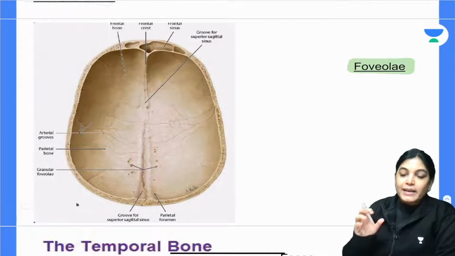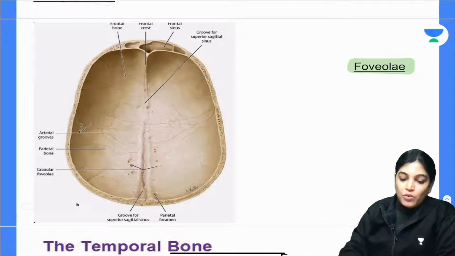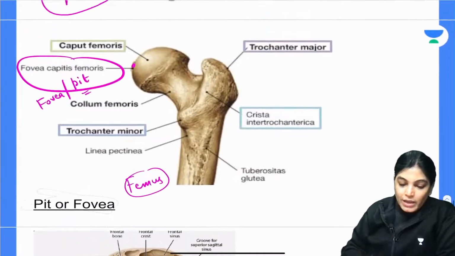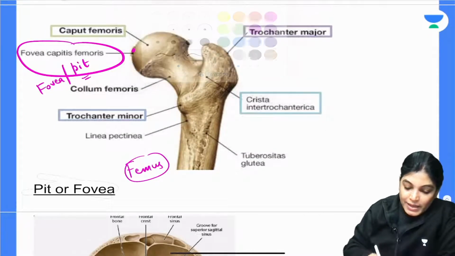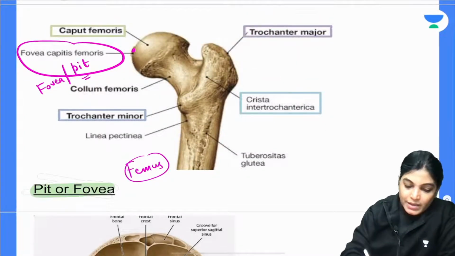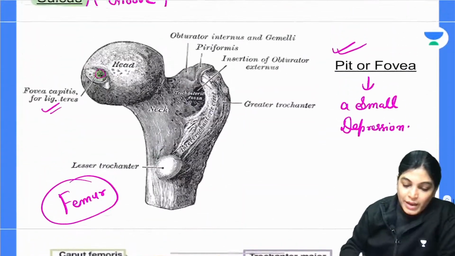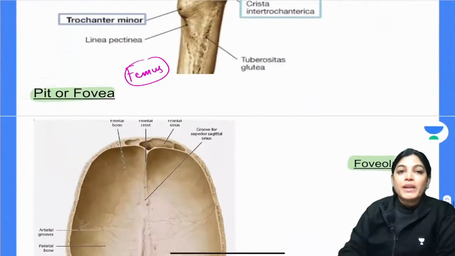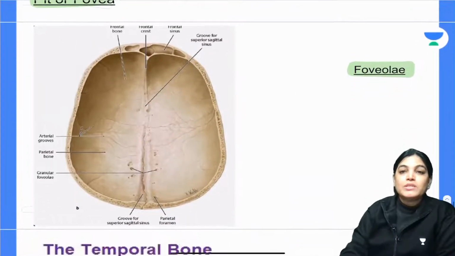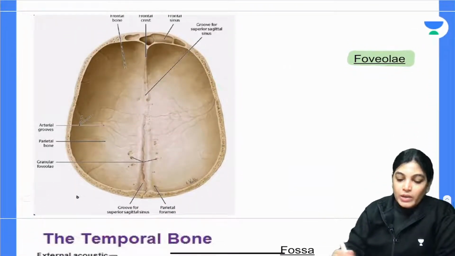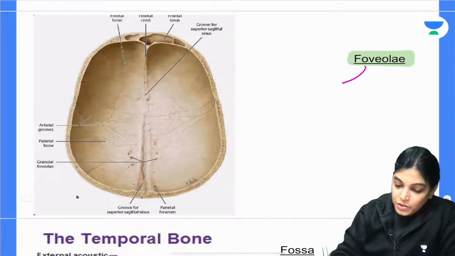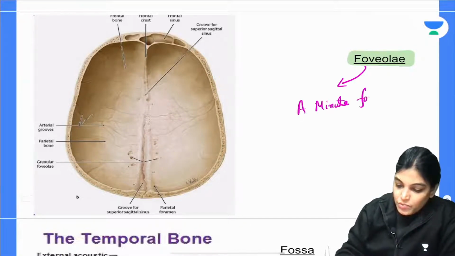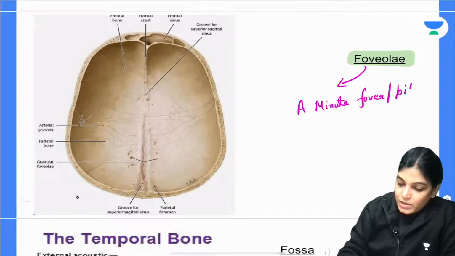In that diagram it is very easy to appreciate the depressed area, the pit or fovea. But when this pit or fovea is very minute, it is called foveolae. So write down: a minute fovea or pit is called foveolae.